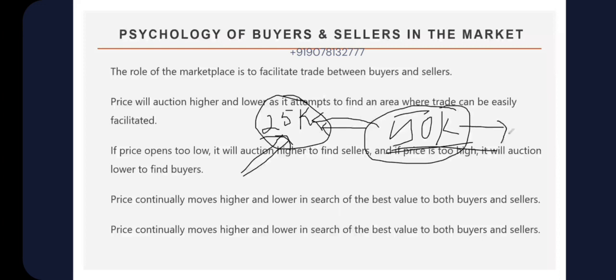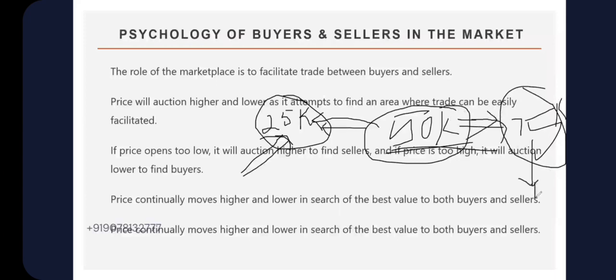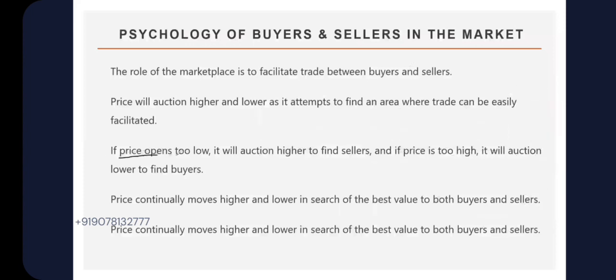Say the same iPhone's price increases from 50,000 to 75,000. Then what happens? There will be less demand because it is more expensive, right? Then possibly the iPhone price will reduce a little bit until it finds a value area where buyers can come and start buying. So that is known as the value area. That means if price opens too low, below the value area, it will auction higher to find sellers. And if price is too high, then it will auction lower to find buyers. And that is what the stock market does.